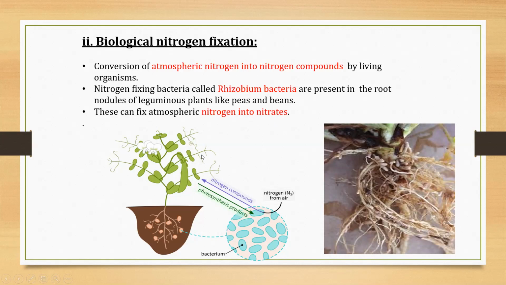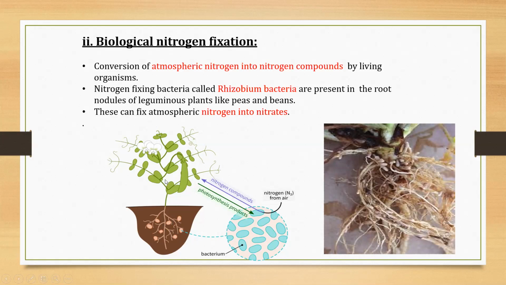Over here in this diagram you can see a pea plant. Here at the root nodules, rhizobium bacteria are present, and these bacteria absorb nitrogen from air and give this nitrogen to the pea plant, and the pea plant provides shelter to these bacteria.